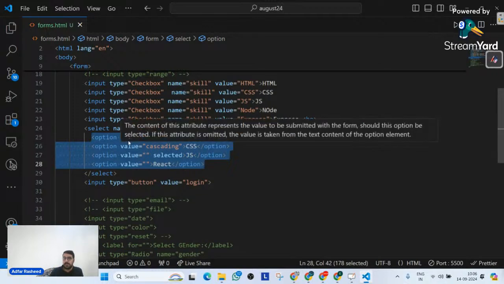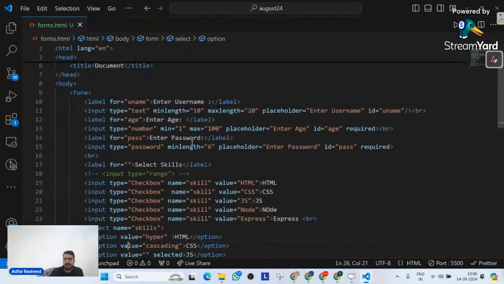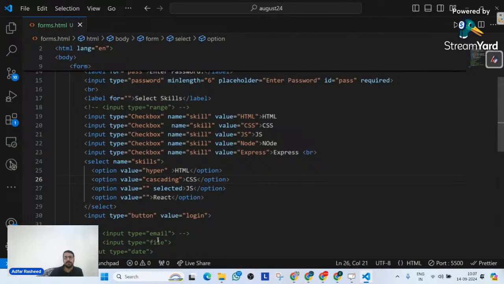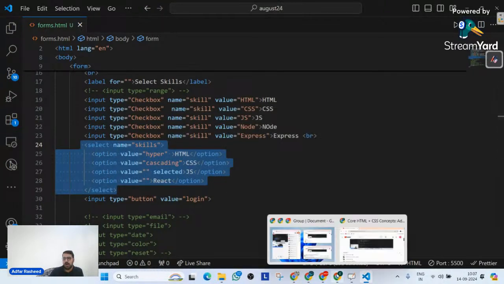In our previous class, we understood very well the essence and purpose of this value attribute. It simply signifies what should be stored in the database whenever any user submits this form. We also understood some other attributes as well, like minlength, placeholder, ID, required, min, max, all of those things. Now, if I pay attention to this particular drop down, let's see how this drop down looks here.